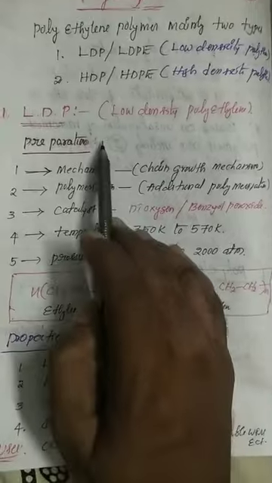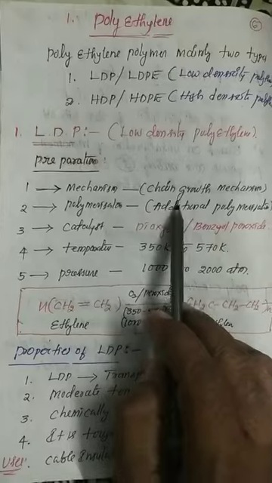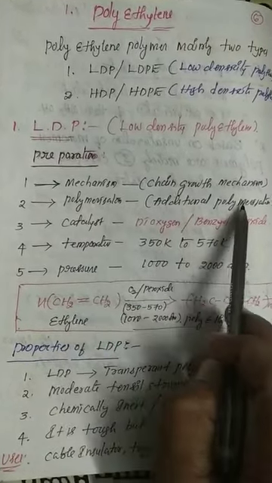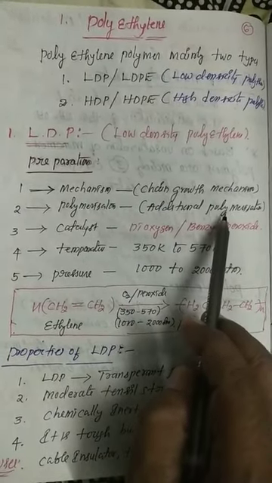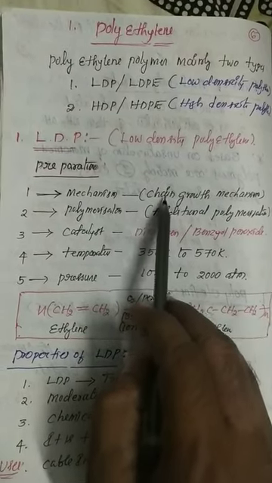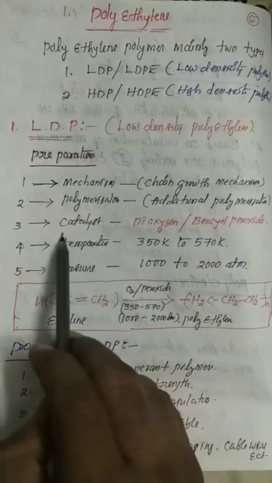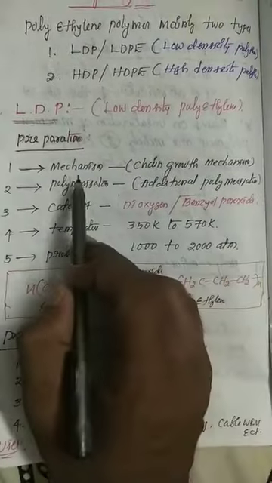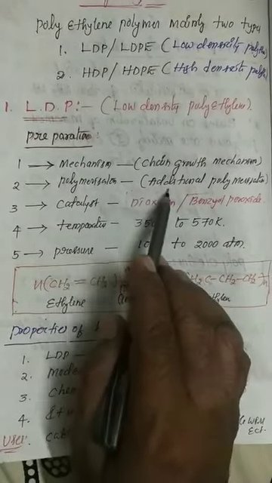Just now we will check out the entire information. What kind of mechanism is there? For polyethylene, chain growth mechanism. What kind of polymerization method, that is, the preparation method? Addition polymerization method. So already I said, if any polymer is prepared through addition polymerization, the chain growth mechanism is there. In the case of chain growth mechanism, definitely catalysts are required. So my dear students, this is a NEET area, focus very seriously. LDP mechanism: chain growth mechanism, polymerization.